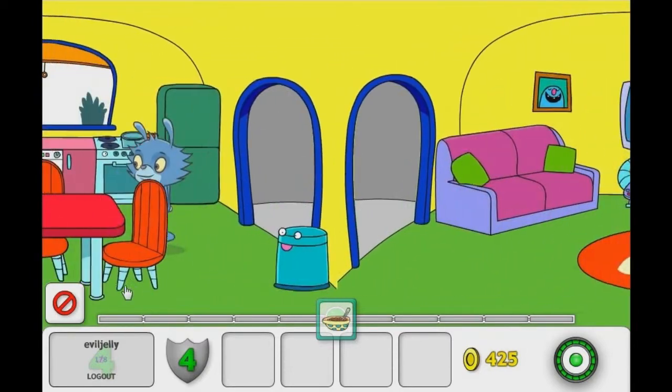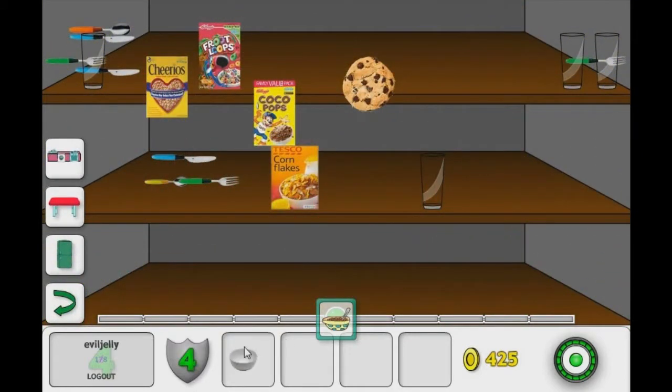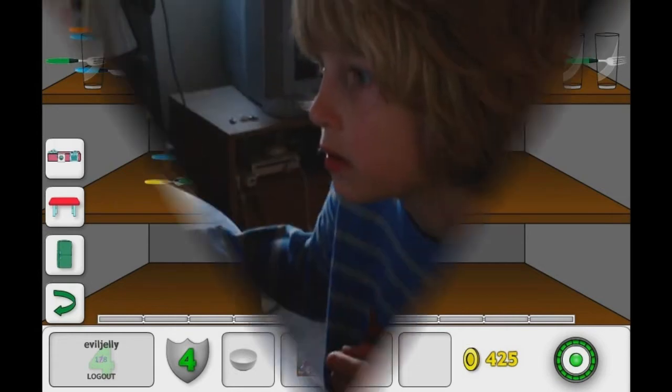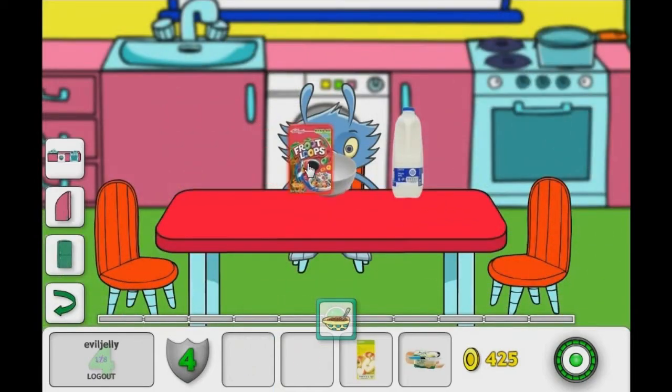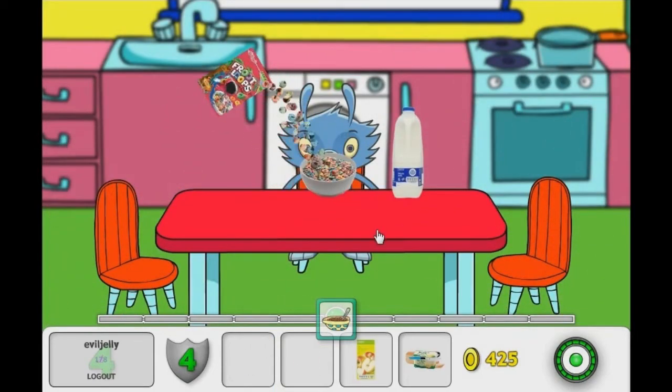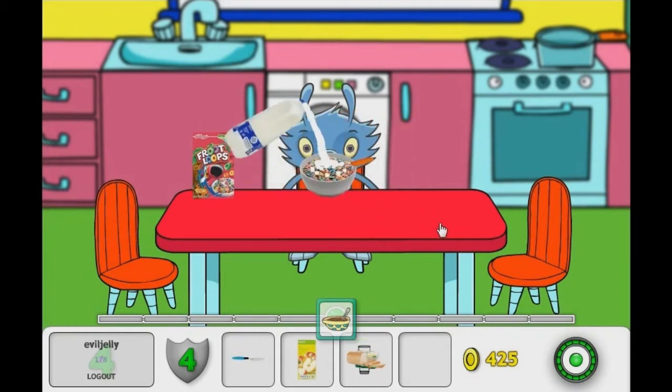As we move through Fuzzy's house toward his kitchen, we can see that the food tasks, making breakfast or making a sandwich, highlight the more sophisticated uses of the Gloop toolset. Tasks can be set where there are multiple routes to success. Items can have individual properties, whether it be a pourable liquid or a type of food that can be mixed with other food. I like to refer to this style of interactivity as virtual play.